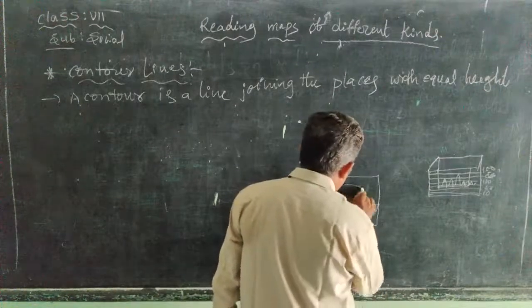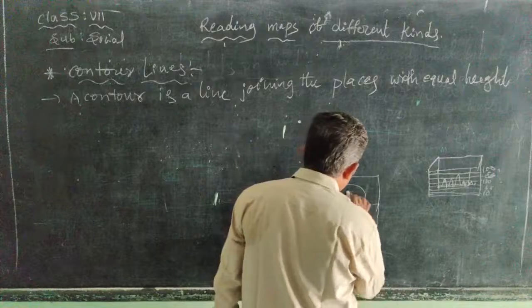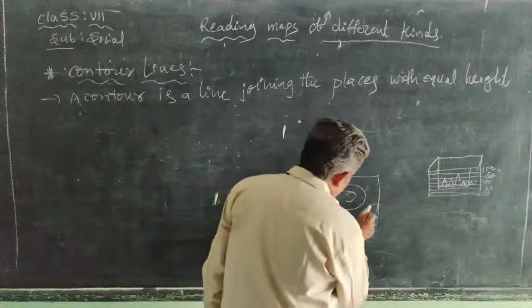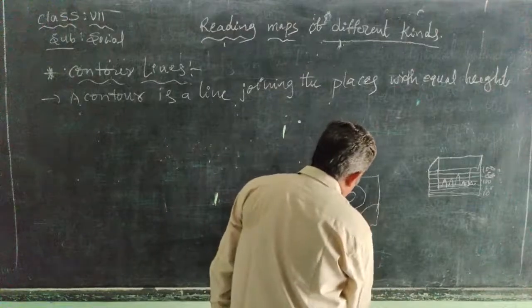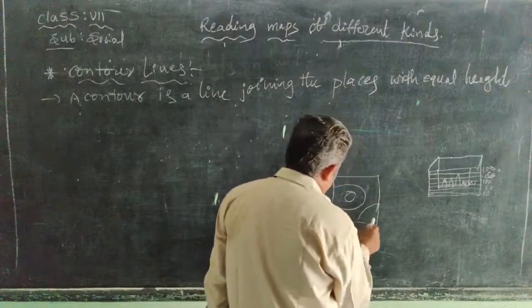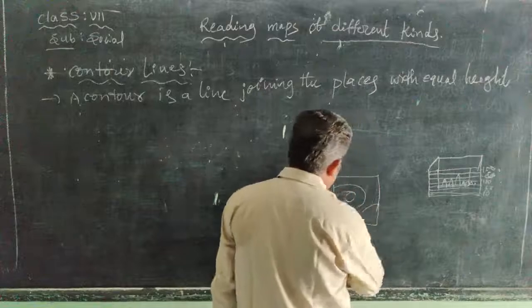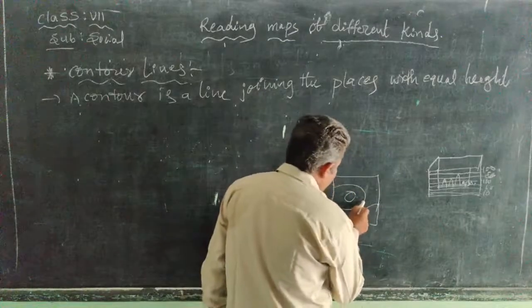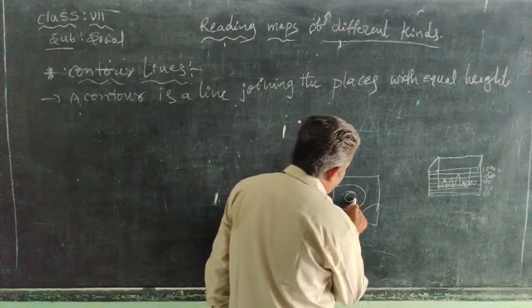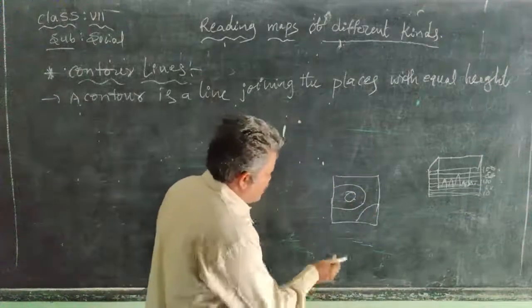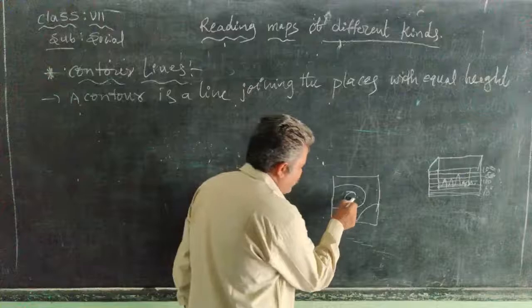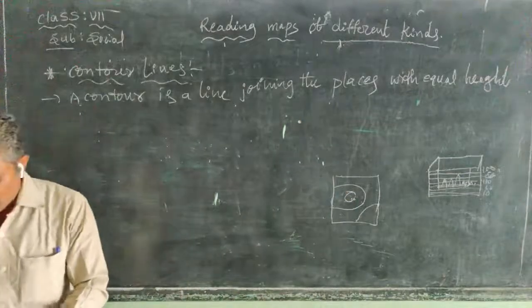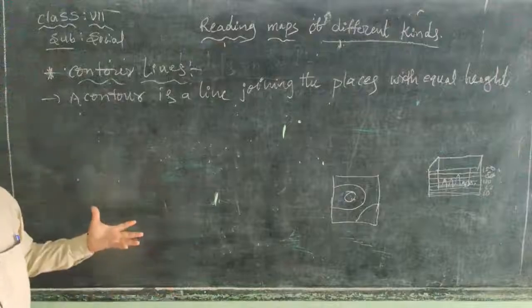When you see here, the 50 meters height, here also 50 meters. The next one is 51 to 100 meters. Next, here it is 101 to 150 meters.